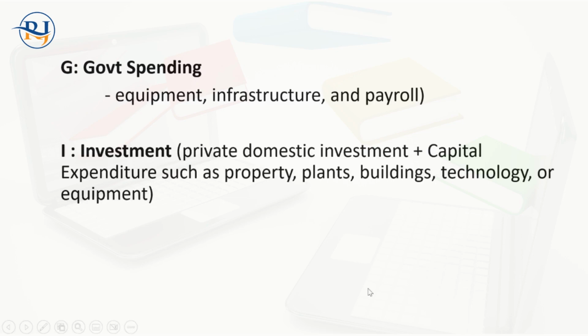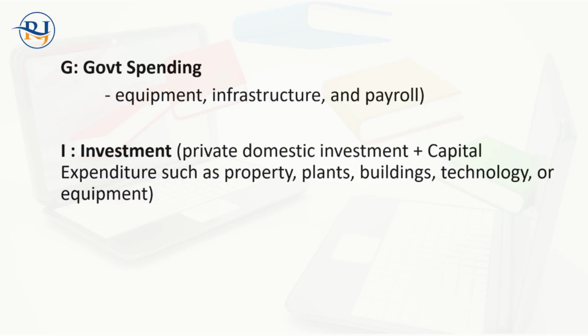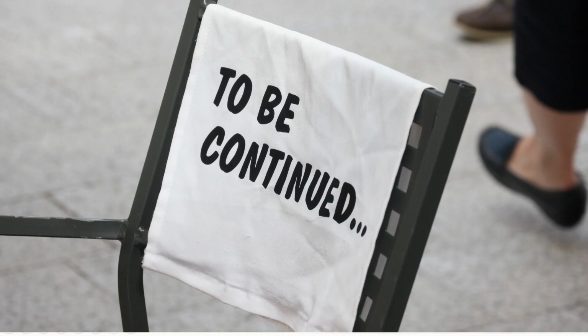Next we have investment, private or domestic investment plus capital expenditure, such as property, plants, buildings, technology and equipment. So lots of investment is made, and that is also one of the expenditures we add in calculating the GDP. Then net export. Export is 100, import is 90, so 10 is the net export. This is also spending, so net export is also added in the calculation of the GDP.